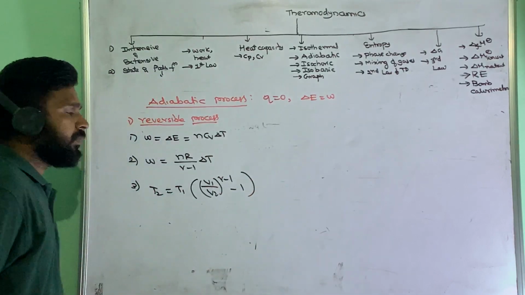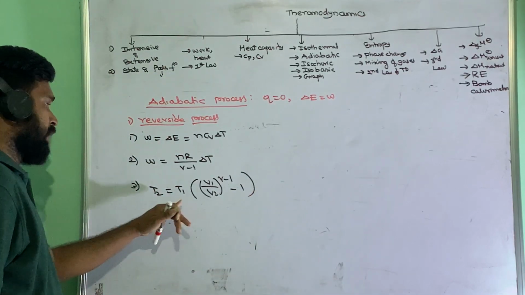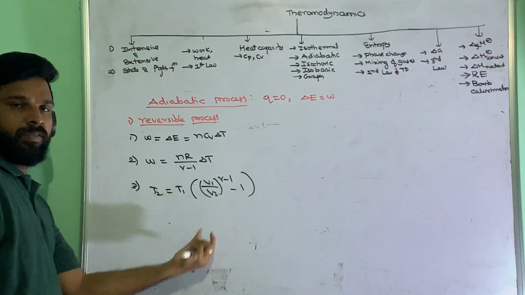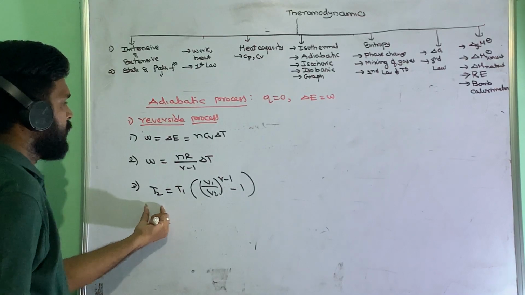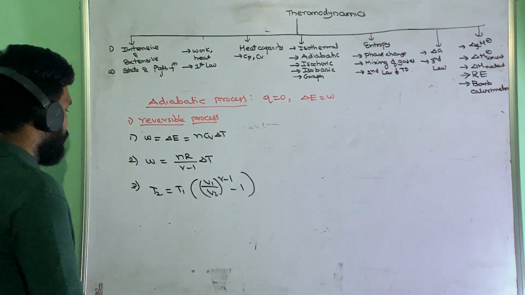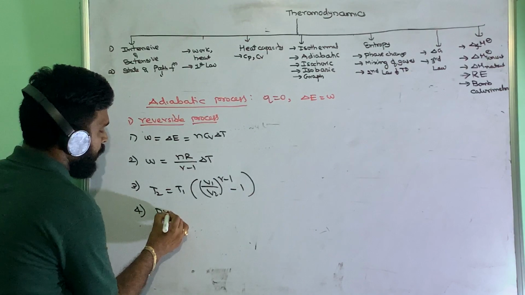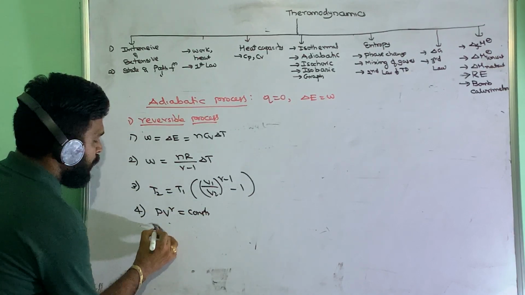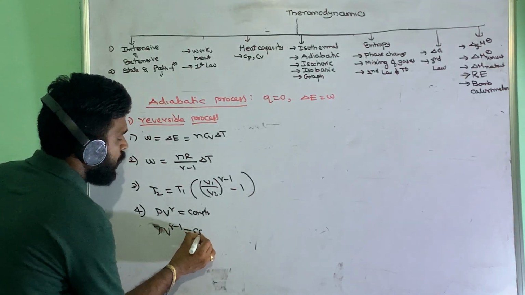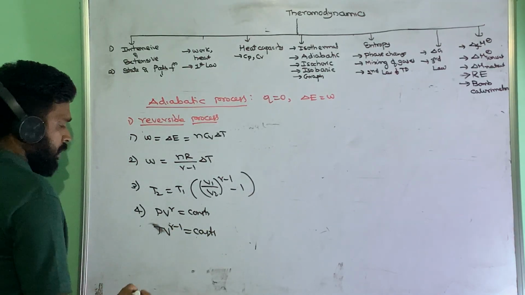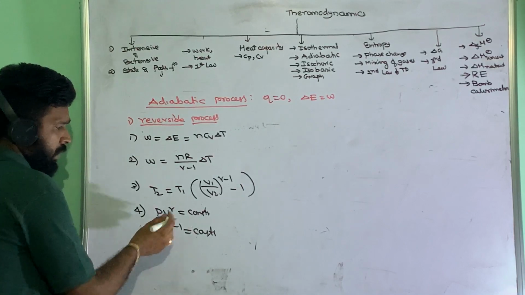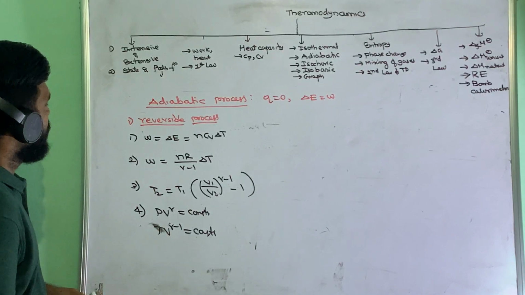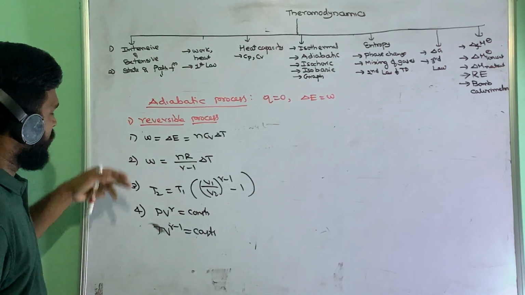This will give the expression relating T1 and T2. So if one temperature and the volume change are known, we can find the other temperature and so delta T. Other than that, TV to the power gamma minus 1 equal to constant and PV to the power gamma equal to constant; these two will be important for doing problems.